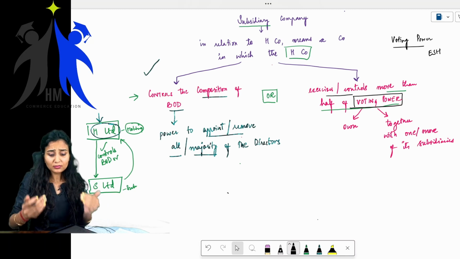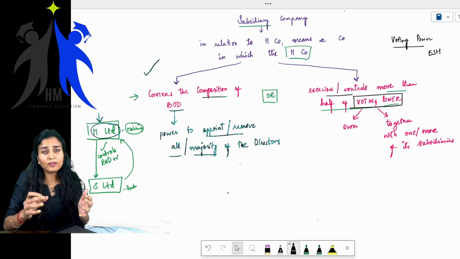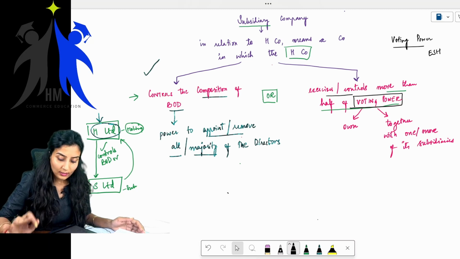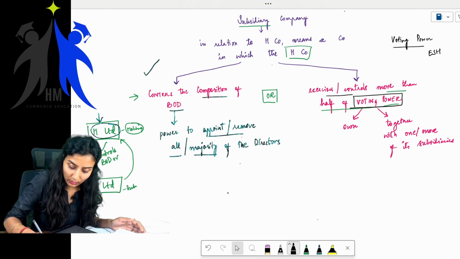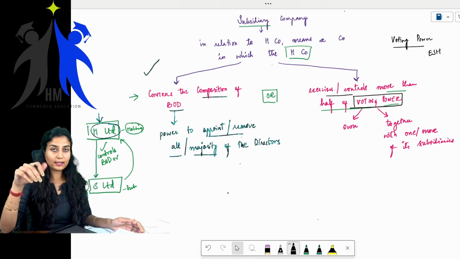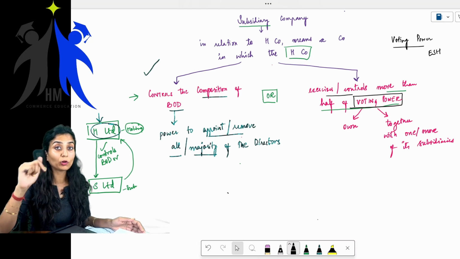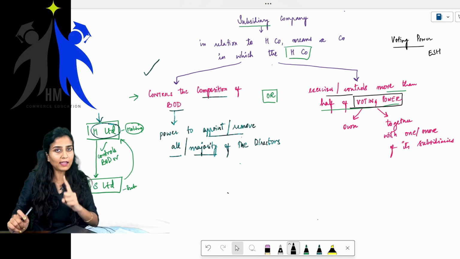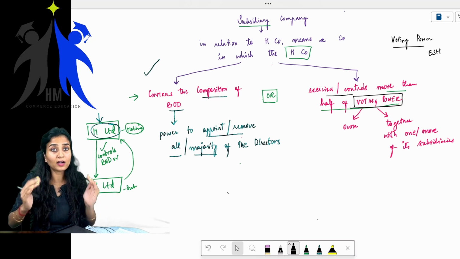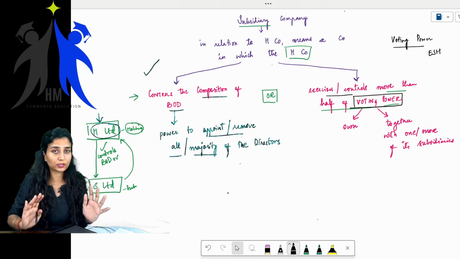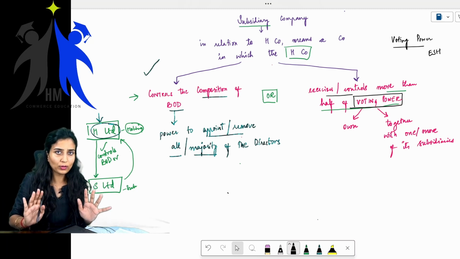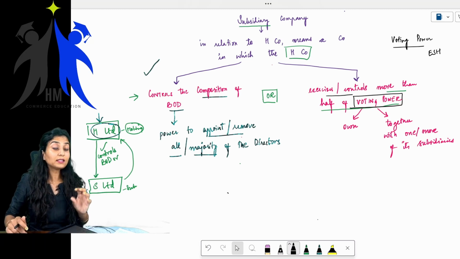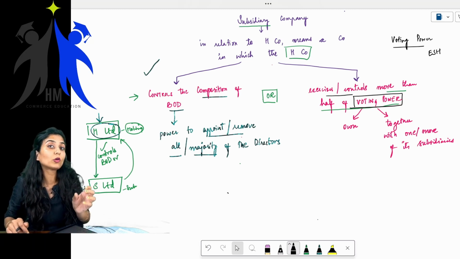Meaning their votes are considered when taking decisions. Now, among these equity shareholders, there are certain equity shareholders with differential voting rights. But usually how it happens is, if I have one share, I will get one vote. If I have 100 shares, I will have 100 votes. Basically, this is how it works. But there are certain shares called DVRs, meaning shares with differential voting rights.